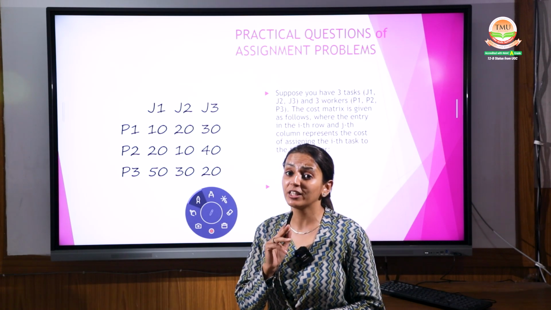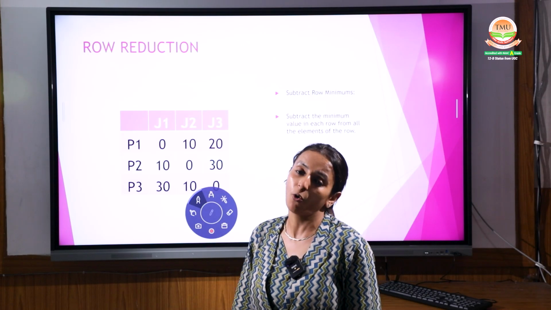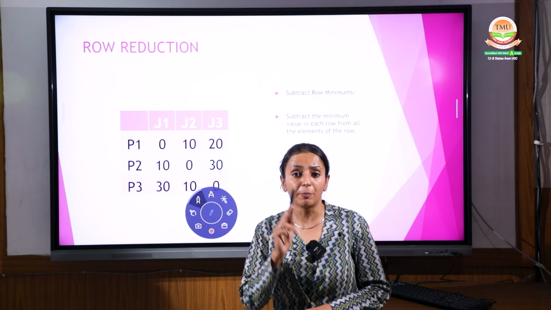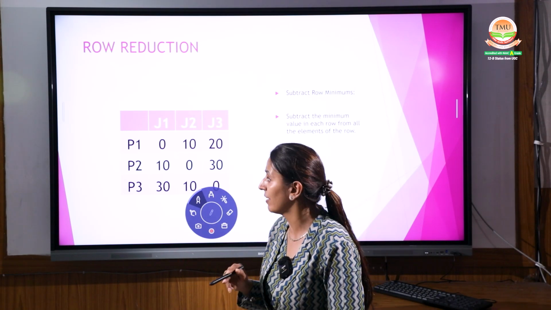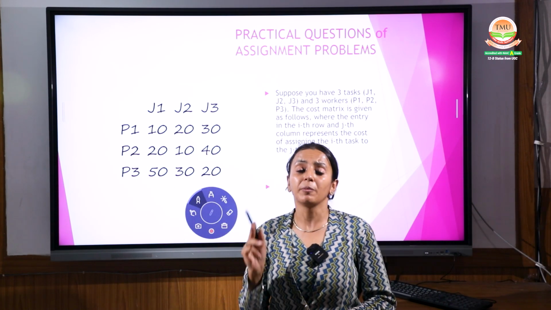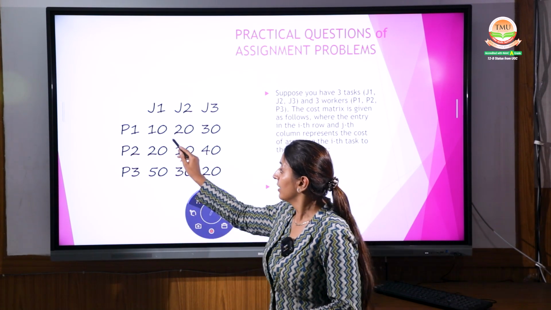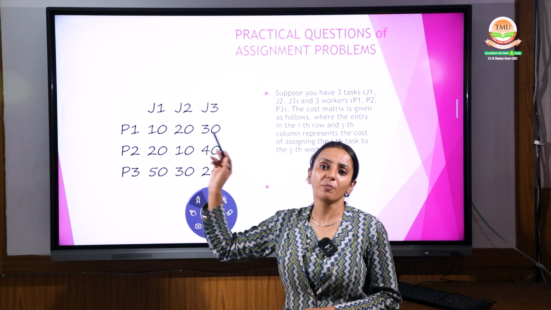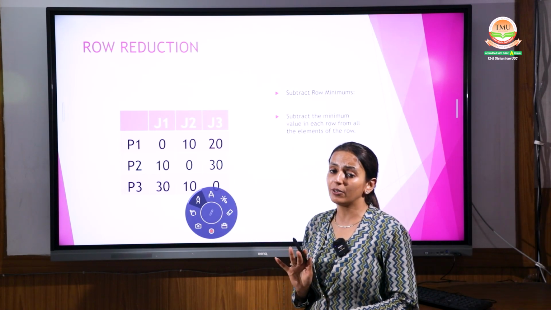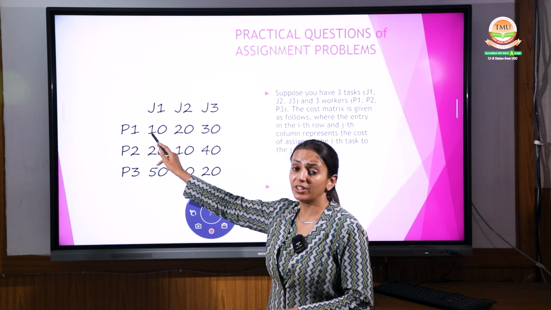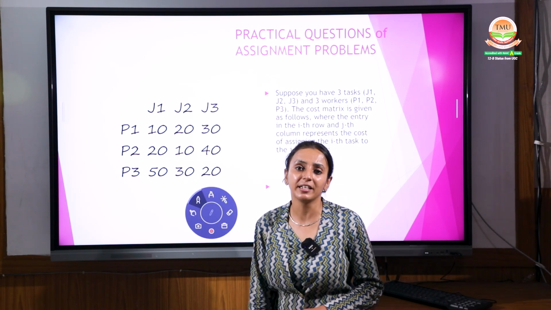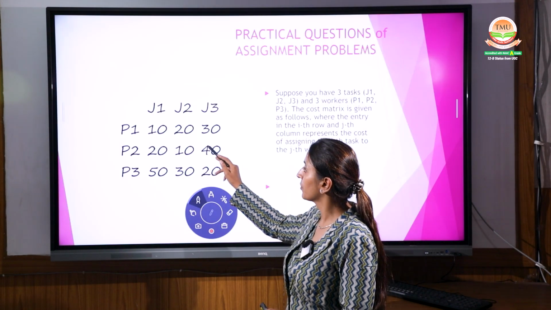So when we apply all the steps in a proper way, your first step is row reduction, right? Select the minimum cost from each row and subtract it from all the row elements. In the first row, the lowest cost is 10. Take pen and paper and start doing it. Subtract 10 from the first row. You will get 0, 10, 20, right? How? 10 minus 10 is 0, 20 minus 10 is 10, and 30 minus 10 is 20.